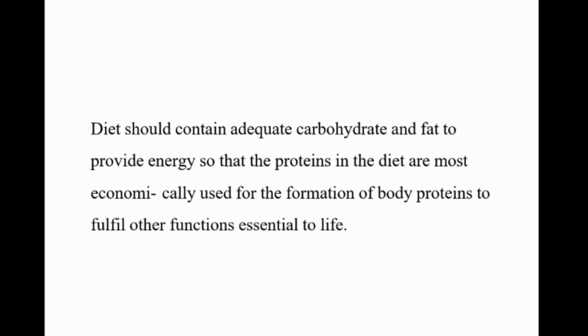Diet should contain adequate carbohydrate and fat to provide energy, so that proteins in the diet are most economically used for the formation of body proteins to fulfill other functions essential to life.